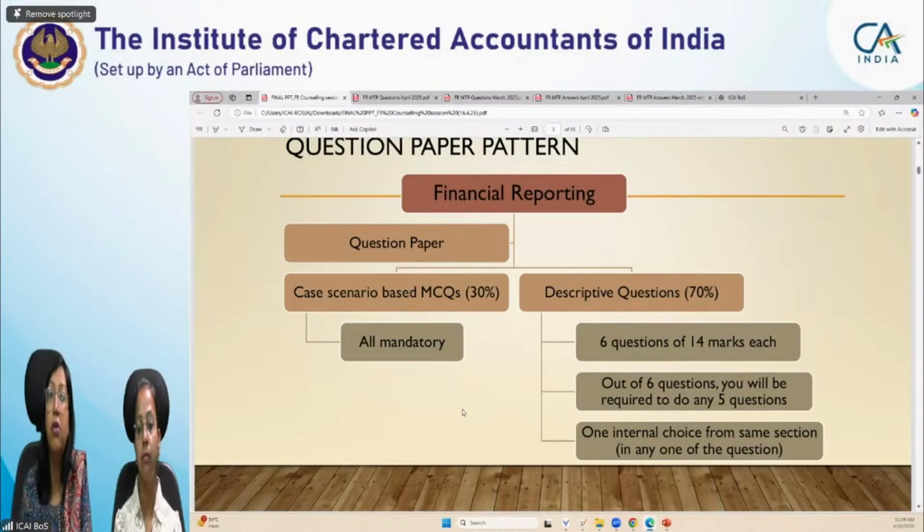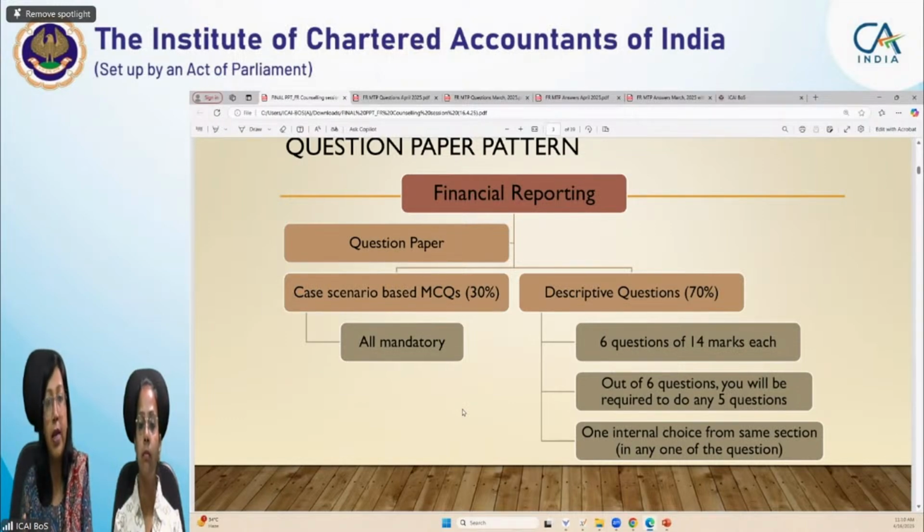And in case you are not confident, let's go for the second option also. In case you are not confident, first start with the descriptive question which you are most confident about, and in between attempt that part 1 paper. Don't do it at the end, because they are all application based. Try to leave theoretical questions for the end, because there you can reduce time, you can put it in bullets, in phrases, by headings, and still you may get marks. But don't leave any practical question for the end.